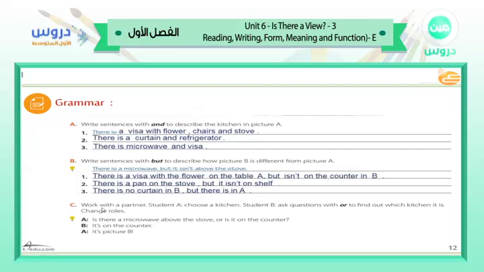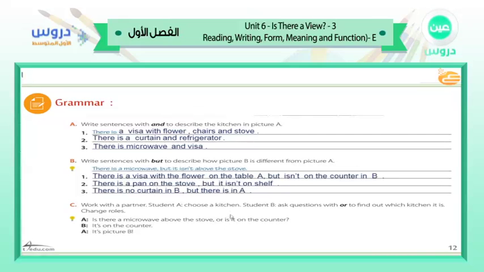Now, gentlemen, we have to move to exercise C. Work with a partner. Student A chooses a kitchen. Student B asks a question with or to find out which kitchen it is. Change roles. Here we have A and B. Is there a microwave above the stove, or is it on the counter? Here we have a question using the conjunction or.